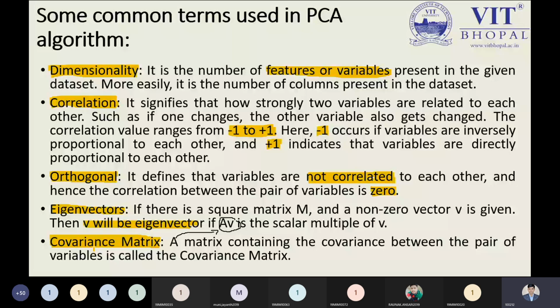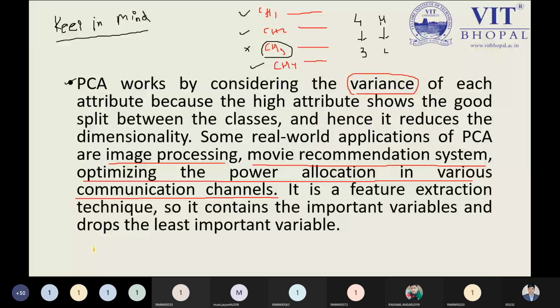Today I will show you a numerical example by which we will see how to determine the covariance matrix, eigenvectors and eigenvalues. I have the solution, so I will discuss it with the help of the solution, but I will not show you the demonstration for determining the eigenvector and eigenvalues. That is a simple solution I have. But the thing we need to keep in mind is how to calculate or represent the covariance matrix, because this is the most important point. Why? Because PCA works by considering the variance. That's the reason.